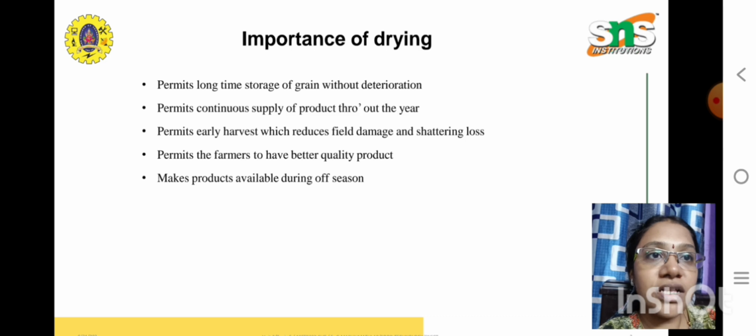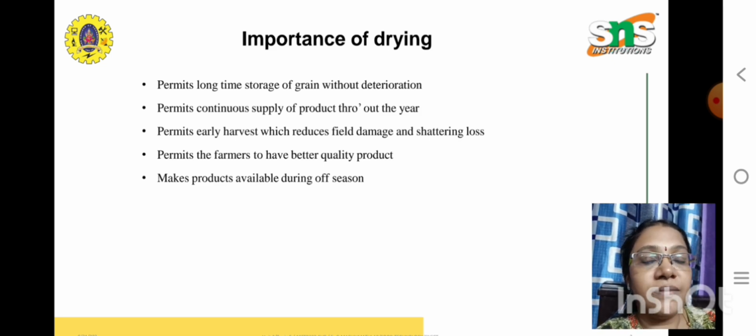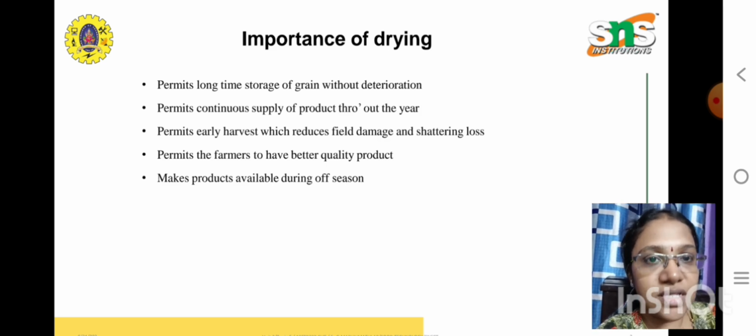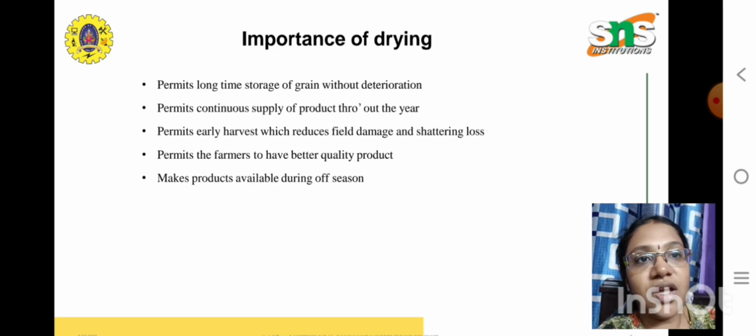So the main importance behind drying is that it will allow us to store the food material for a longer time without spoilage, and it will also help to make sure that particular food material is available continuously throughout the year as a continuous supply, without any shortage. And also it permits early harvest, which will reduce the field damage and shattering losses. It will also allow the farmers to have a better quality product, and of course it will make the products available even during the off seasons.